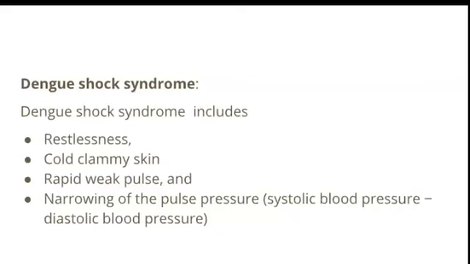So what is pulse pressure? Systolic minus diastolic blood pressure. So that will be narrowed, that is become less, when the narrowing of pulse pressure happens. So during the shock, the patient's pulse pressure becomes narrowed. So patient will have dengue hemorrhagic fever, which continues to become a dengue shock syndrome. These two are the main complications.